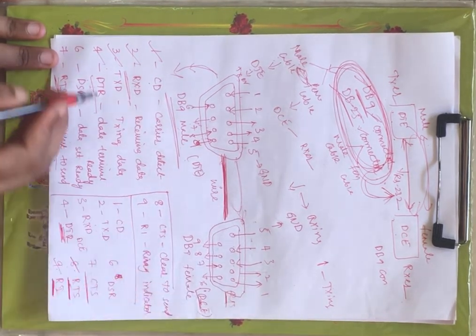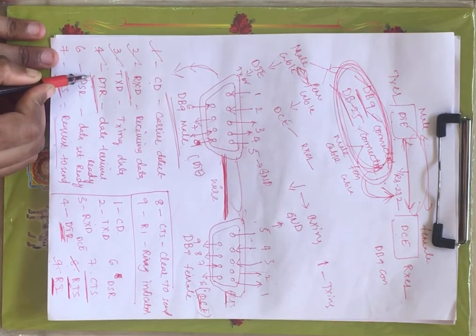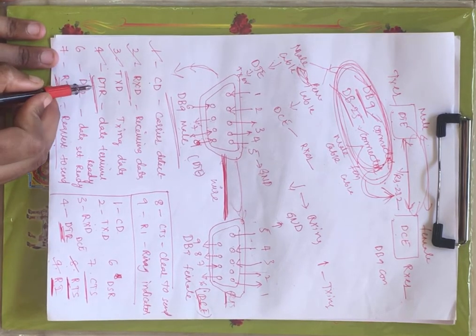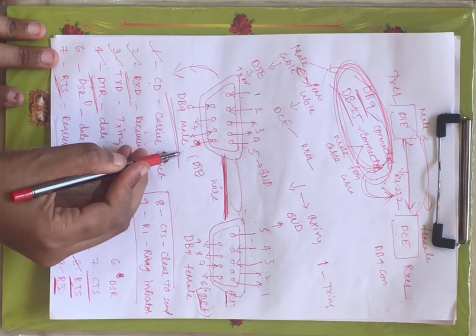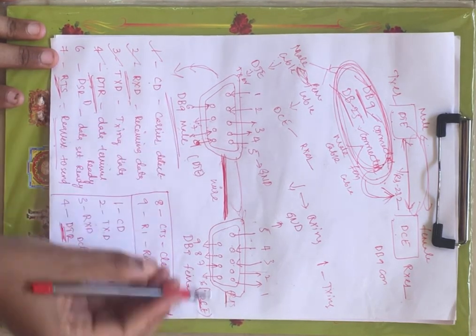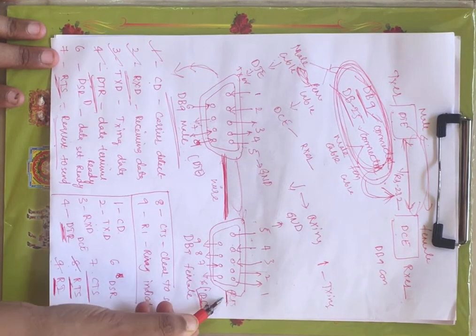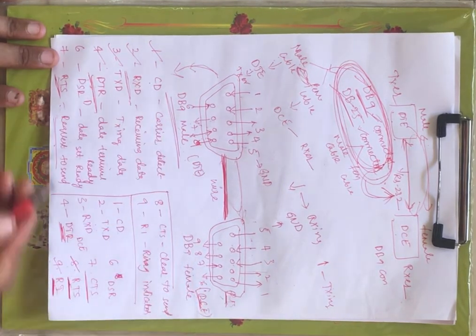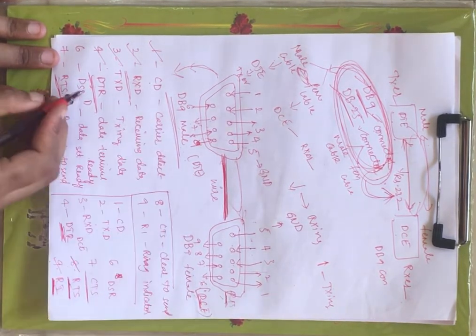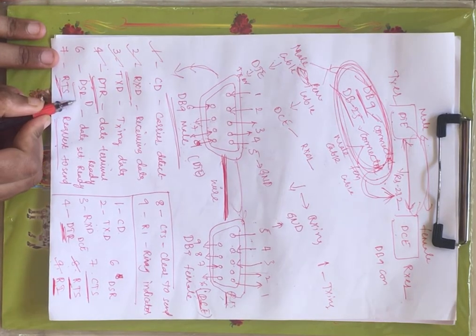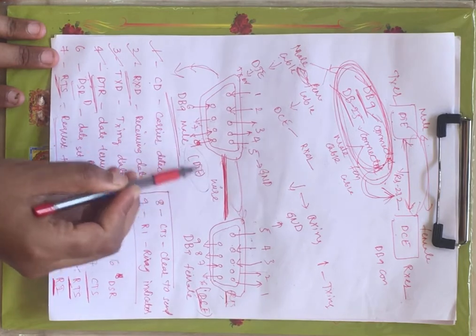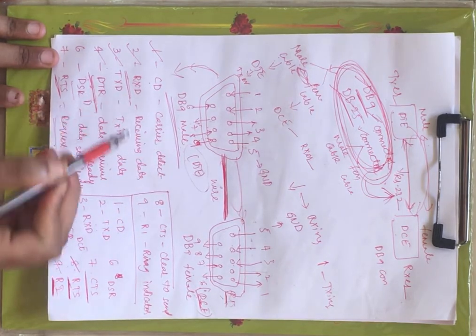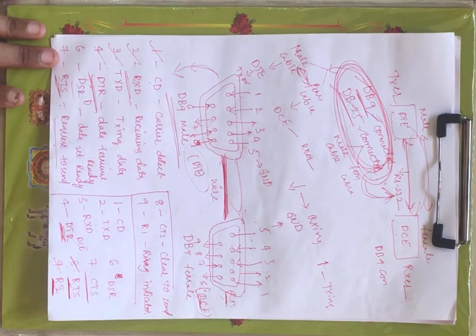DTR is nothing but data terminal ready, right? This will give the information whether the DTE is ready to accept the RTS generated from DCE or not. Now similarly you have DSR, data set ready. This will give the information whether the DTE is prepared for sending or receiving the data, right?